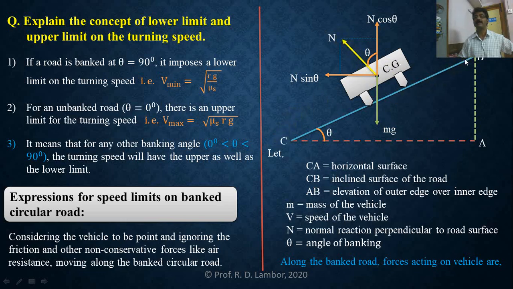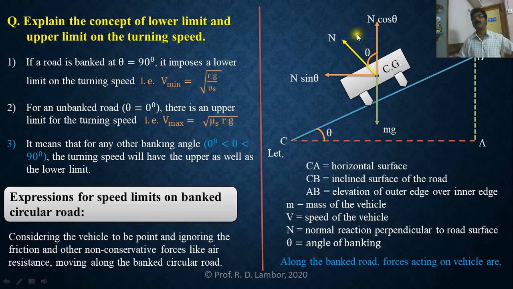Remember this. And as this normal reaction is inclined with the vertical through angle theta, you can resolve this normal reaction into two components. This is the concept from the 11th standard, the resolution of a vector. Then you have drawn this perpendicular. This is your adjacent side.